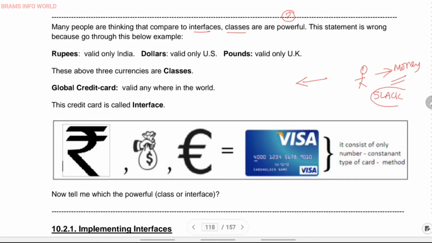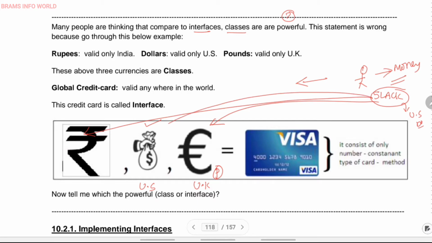If you have 5 lakh rupees, you can spend them in India, but you can't spend them in some other country like the US. This 5 lakh rupees has to be converted into US dollars, and only then can you spend the money. Similarly, if you want to go to Europe or the UK, you should convert it into pounds. So your rupees are valid only in India but not valid in other countries, and the process of converting rupees is very difficult.